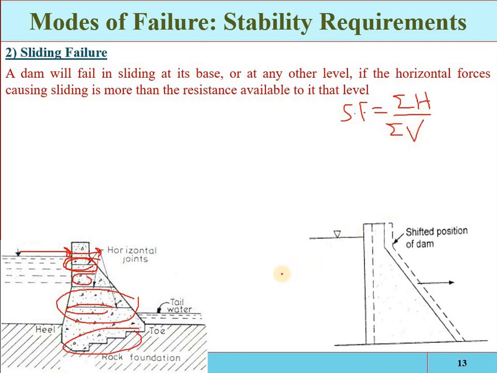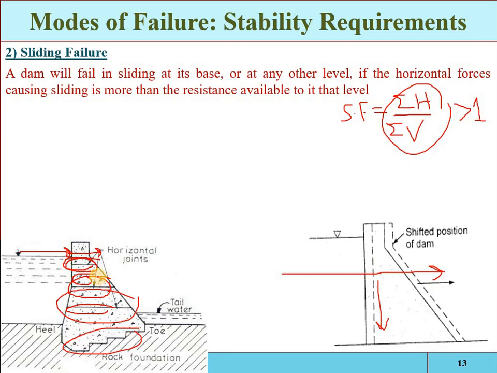If this ratio is greater than 1, it means there will be a sliding failure. That is, there will be chances of sliding, so then it depends on the friction between the two surfaces, the friction of the joint.